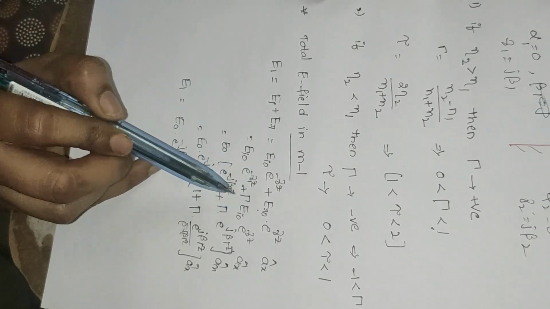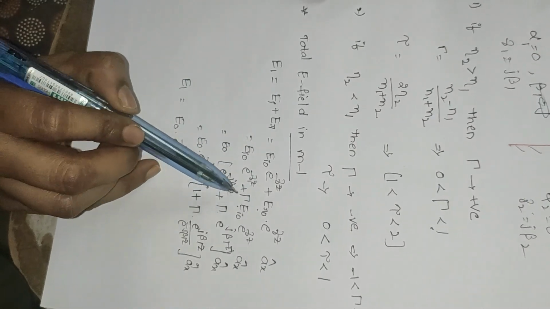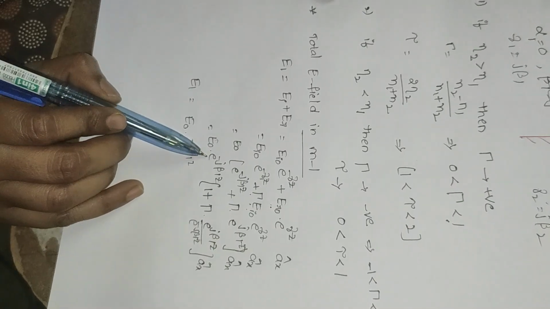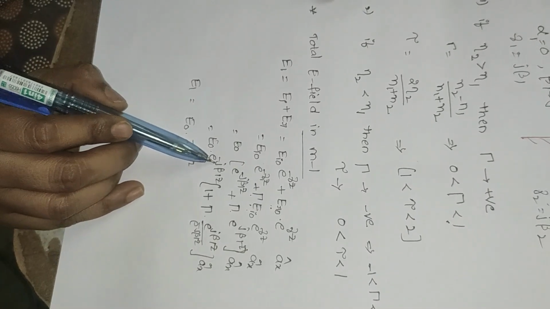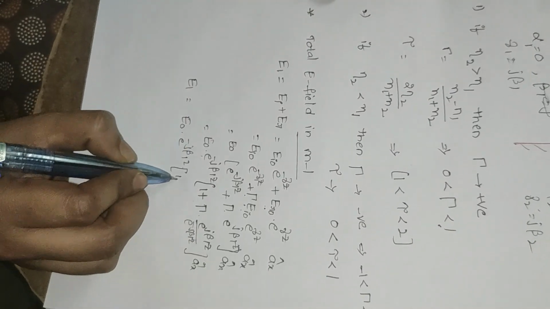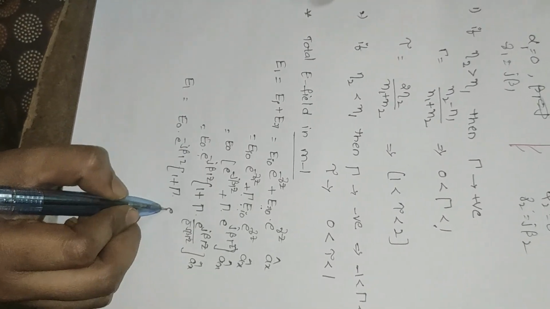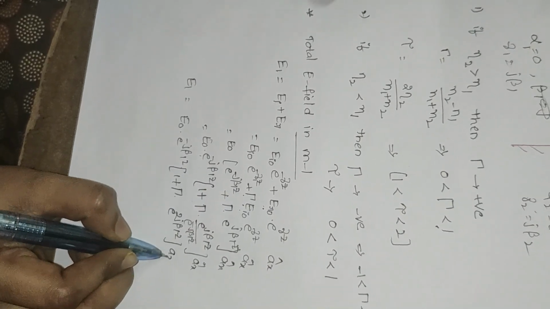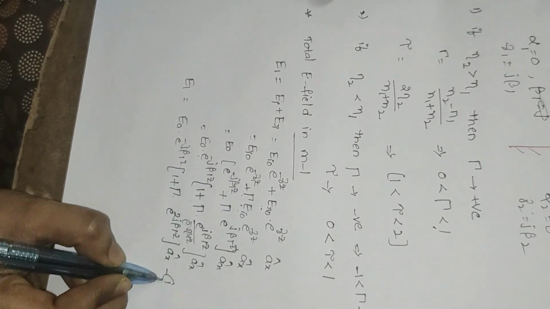If you substitute gamma and ER, taking e power minus j beta 1 z as common, you will get 1 plus gamma into e power 2j beta 1 z, in the a x direction. Let it be equation number 1.